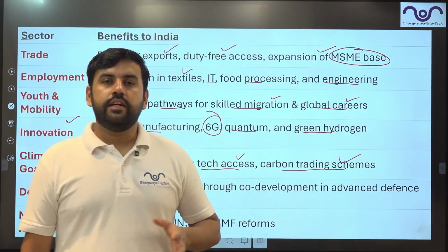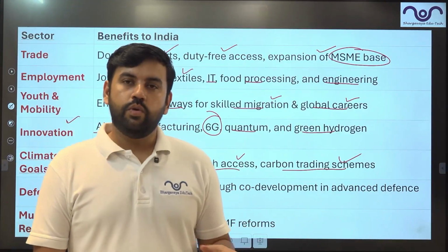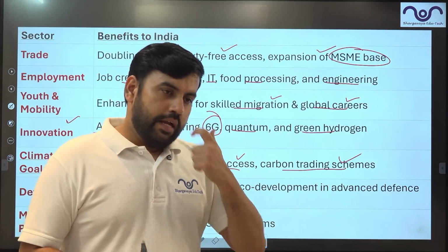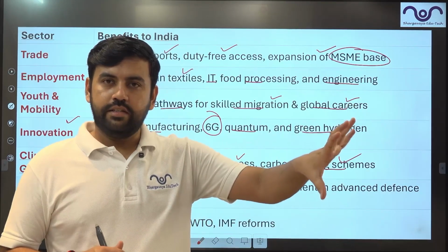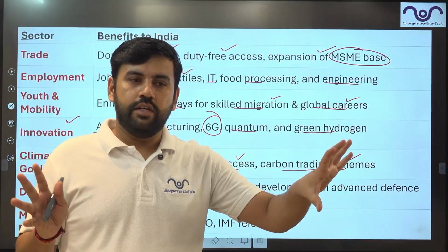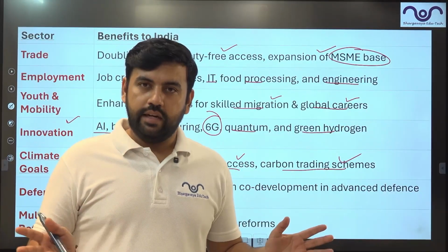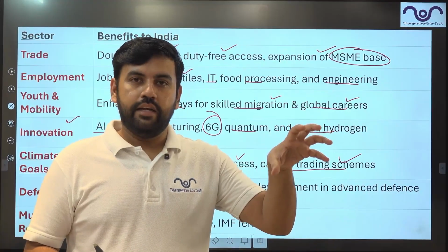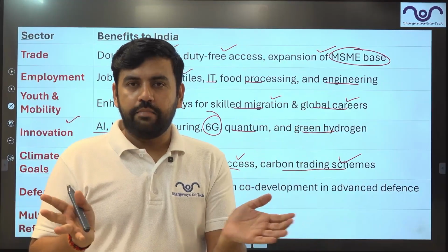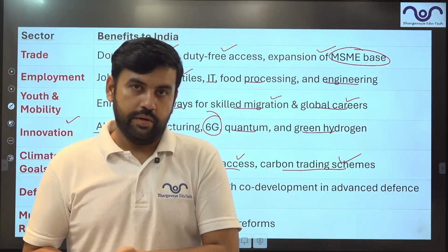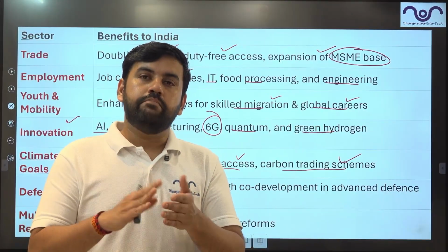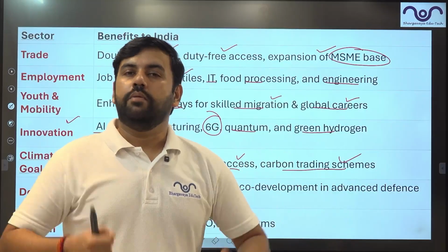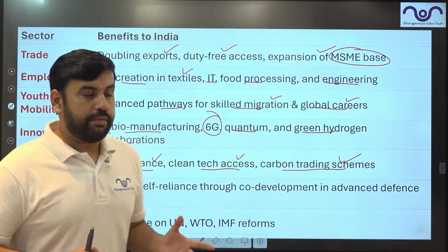Now, if you have studied about UNFCCC, you know about carbon trading. Basically, one country emits, the other country does not emit. They exchange so that it becomes net. So the country which is emitting will provide kind of indirect money to the country which is not emitting carbon, or they provide money to each other so that green technologies can be adopted. In this, they will help each other.